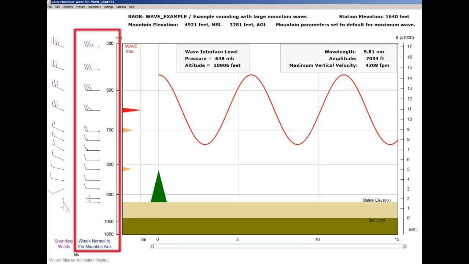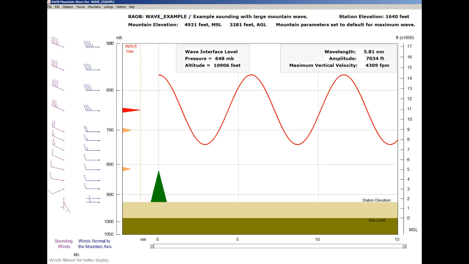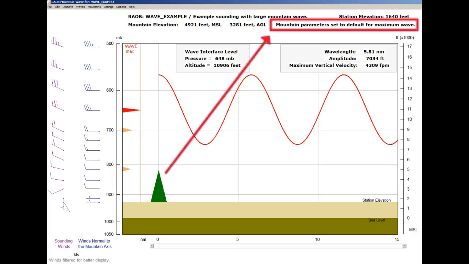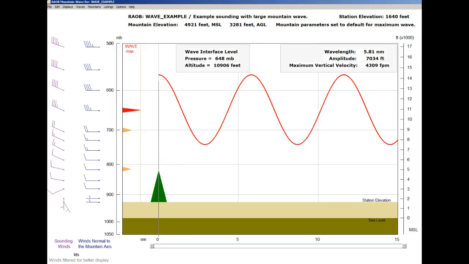And for reference purposes, these normal wind vectors are plotted as if the mountain ridge is always oriented north-south, so the normal wind can always be represented by a west wind. In this case, however, we are still using the default mountain, which has no defined ridge axis, and assumes all winds are normal to the default mountain.